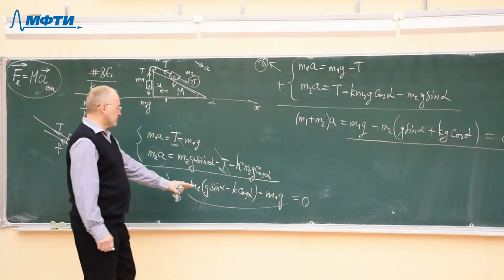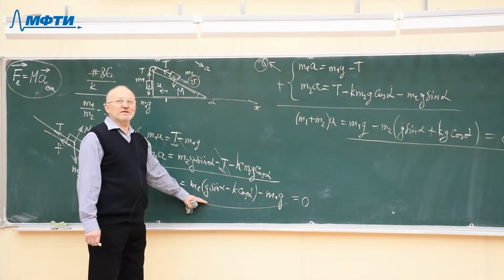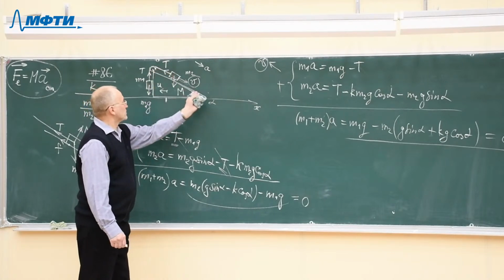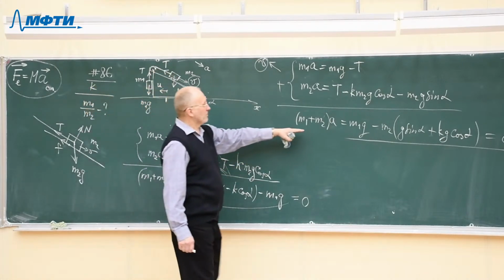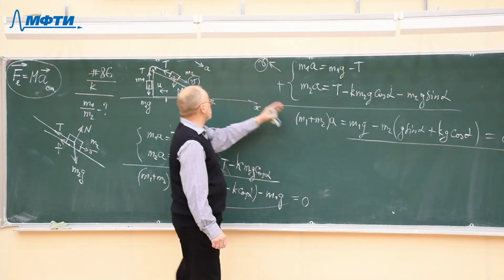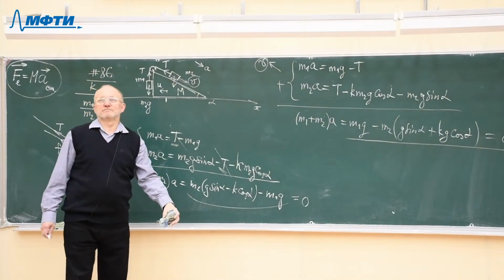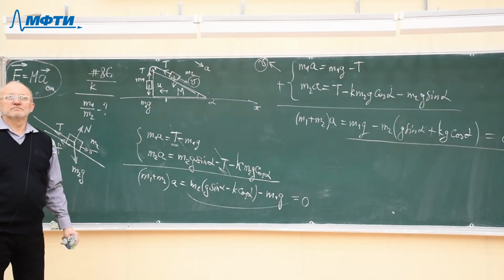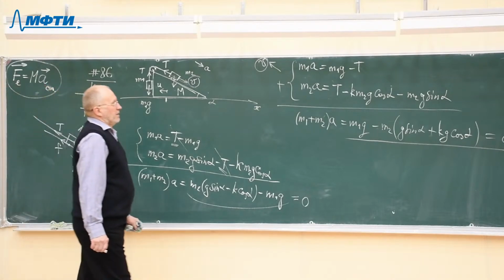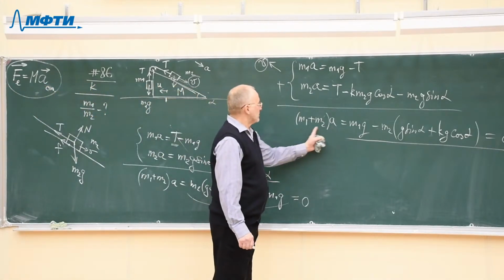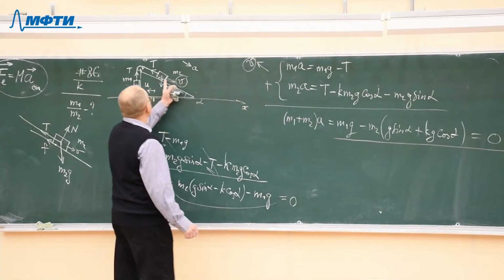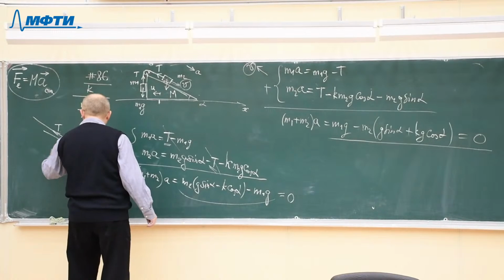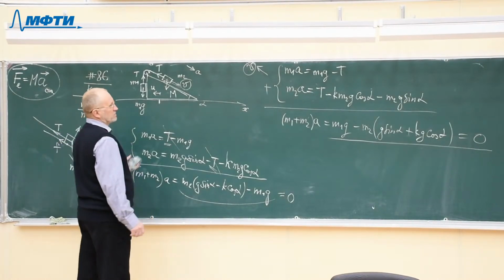We have two expressions. The first one written for the case when the block moves to the right, and the second one written for a different case when this block moves to the left. What does it mean that the two blocks move? Well, it means definite direction of all the forces, of all the vectors.